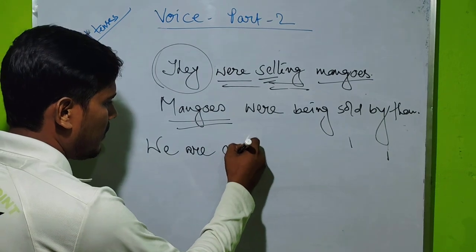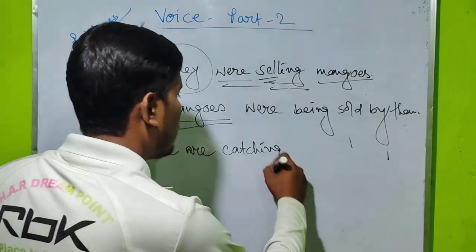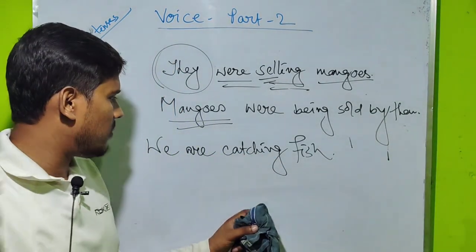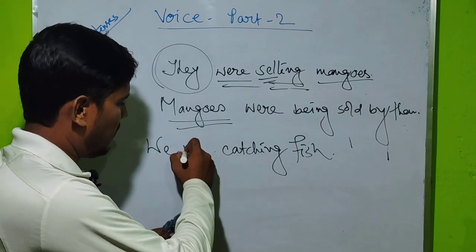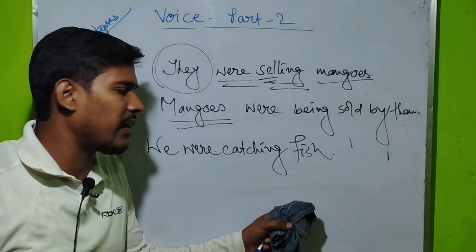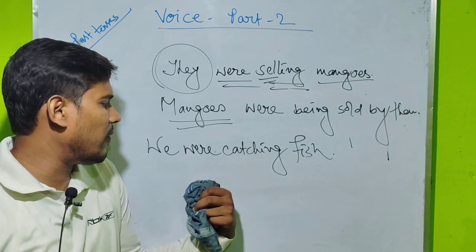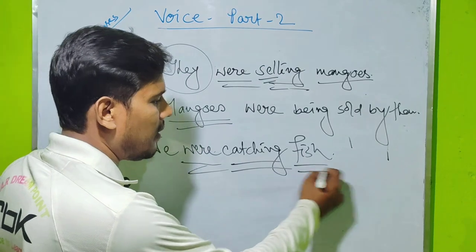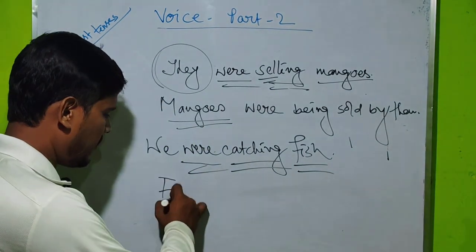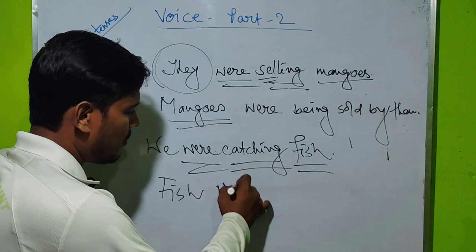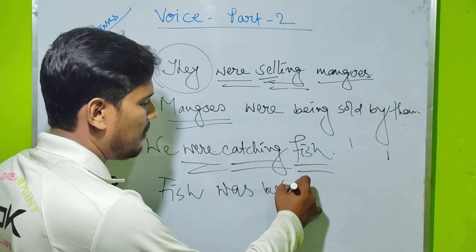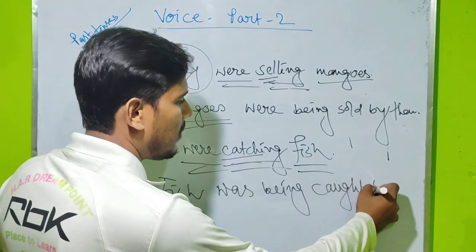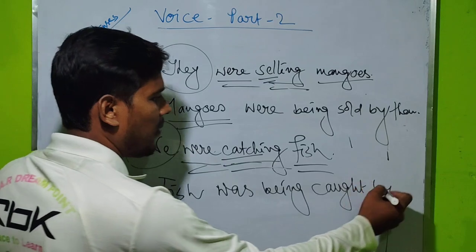We are catching fish. Now try to understand. We are talking about past now. So we were catching fish. Whenever we are getting "we were catching fish", then the same one: were, verb ing, an objective idea, that's fish. Singular idea, so was, and then extra, that's being, and V3 that should be caught. Then the word is by, and for having we, you have to write down us.